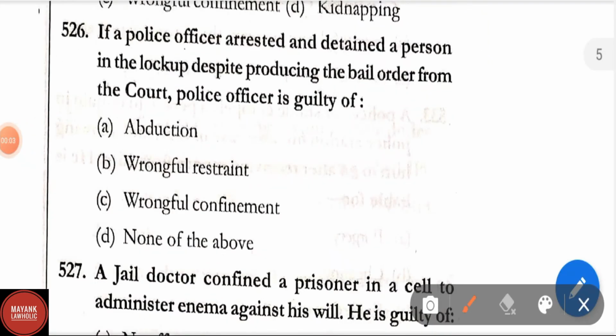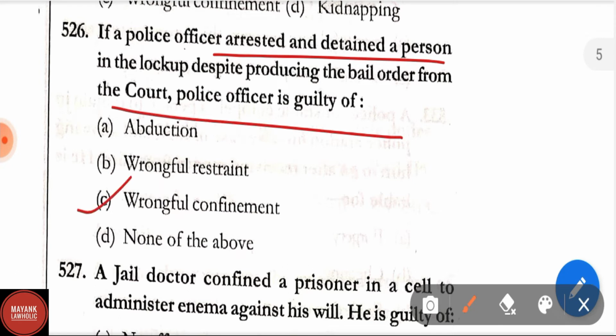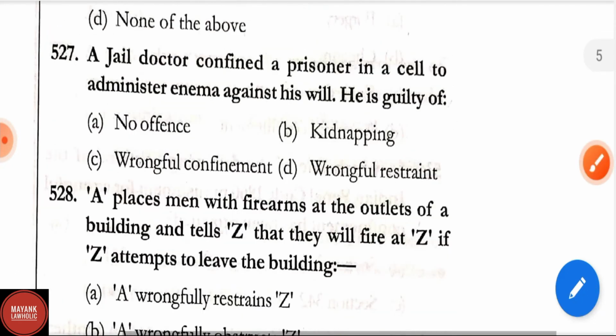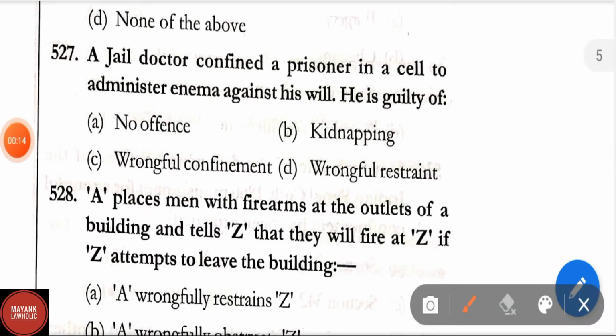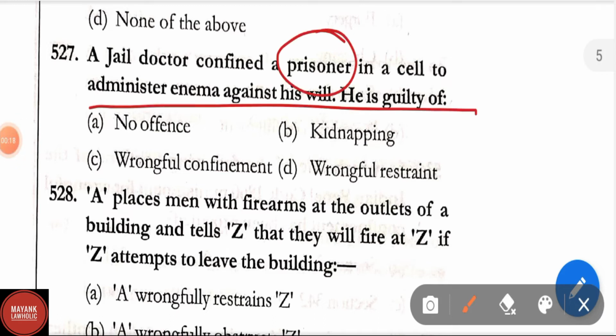Question number 526. If a police officer arrested and detained a person in the lockup despite production of the bail order from the court, the police officer is guilty of, correct answer is wrongful confinement. Question number 527. A jail doctor confined a prisoner in a cell to administer an enema against his will. He is guilty of, the doctor will be guilty of wrongful confinement.